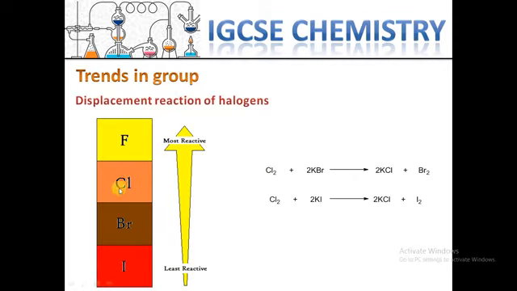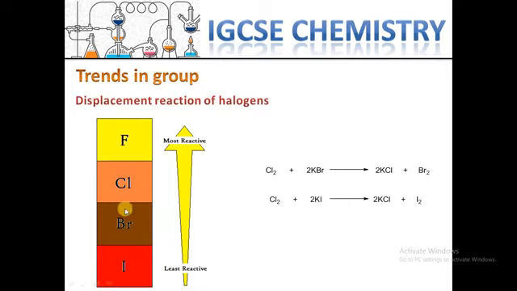Here chlorine, and here is bromine. So chlorine is more reactive than bromine, which can replace it in this compound. So after the reaction, potassium stays stable at its position, but chlorine replaces the bromine. The bromine can leave the compound and make bromine gas.